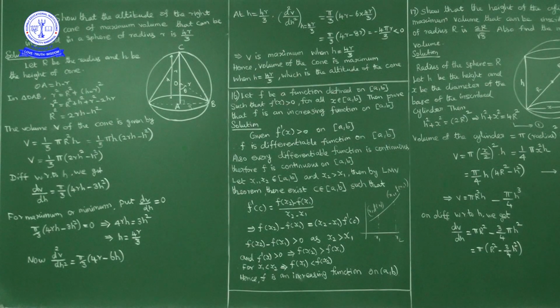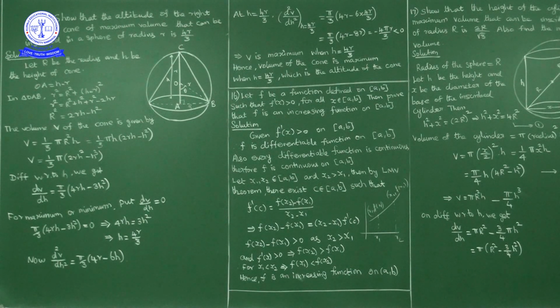Hello students, now we are discussing applications of derivatives, miscellaneous exercise. Up to question number 14 we discussed. Next, question number 15. Show that the altitude of the right circular cone of maximum volume that can be inscribed in a sphere of radius r is 4r by 3.